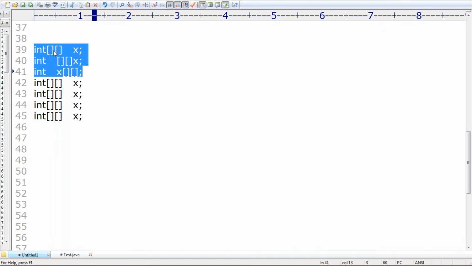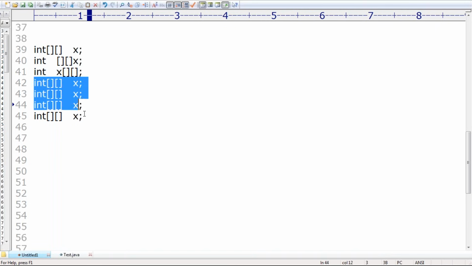Next, another option: int, one dimension here, another dimension here. Next, I'm taking int, one dimension here, x, one dimension here. Next, another option: int, one dimension here, another dimension here. Can you please tell me the total how many combinations I covered?